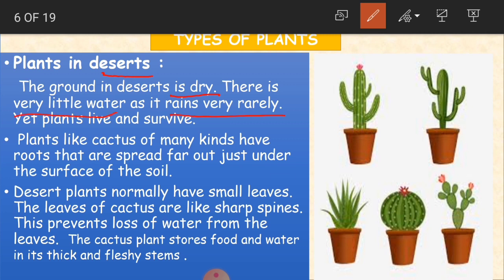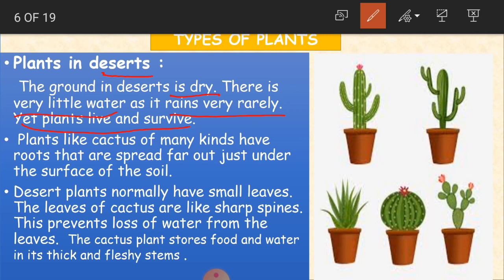Desert areas do not have rainfall as we have in our normal rainy season, of 2 to 4 months. They receive very little rain. Yet plants live and survive even though there is less rain and no water sources. Even in deserts we can see some types of plants, and they live, survive and grow.